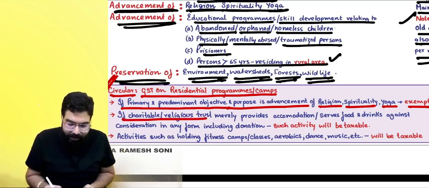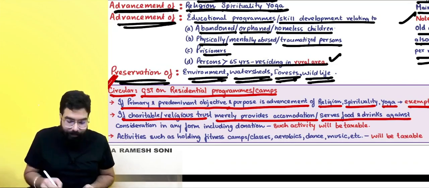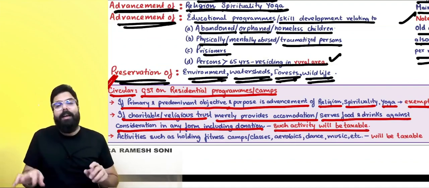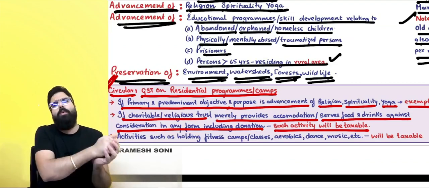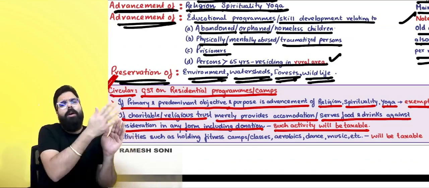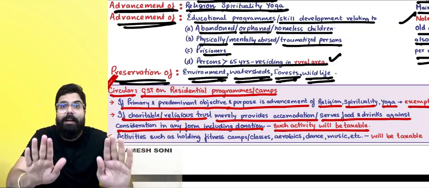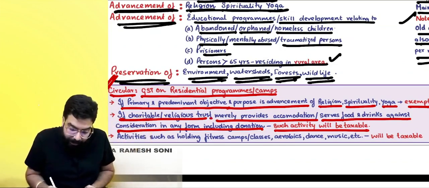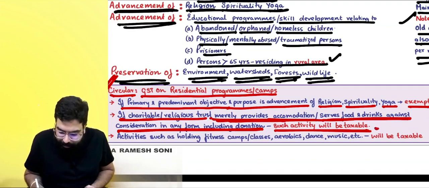If a charitable or religious trust merely provides accommodation service or serves food and drink against consideration in any form including donation, such activity will be taxable. So there is a charitable institution, and they told people, come, you can stay, you can donate some money when you are leaving, or you can come, stay, pay 100 rupees and stay over here. Baba, that is not exempted. If a charitable or religious trust merely provides accommodation or serves food and drink against consideration in any form, then such activity will be taxable.